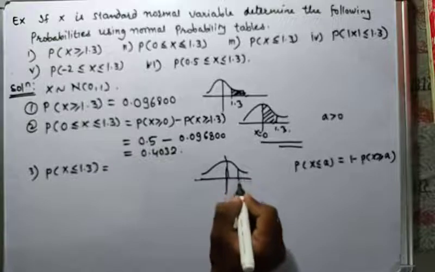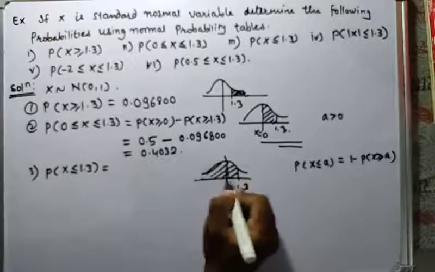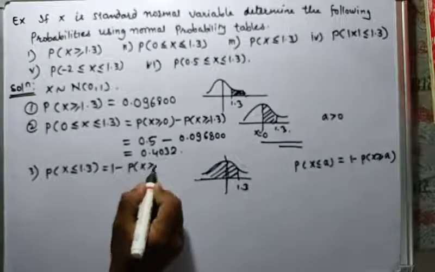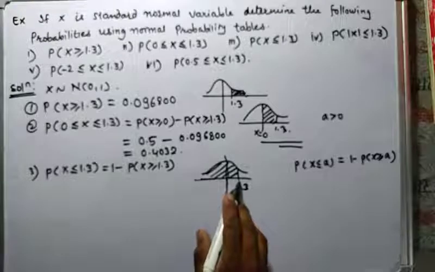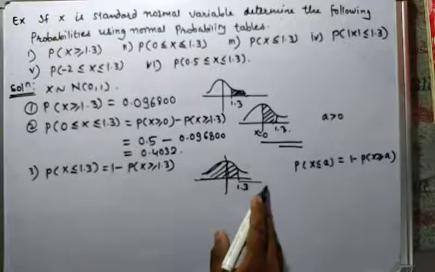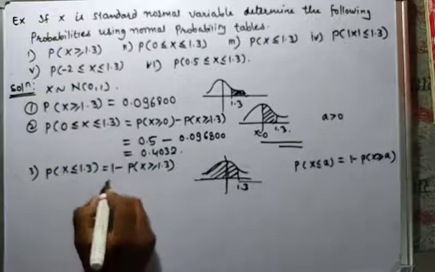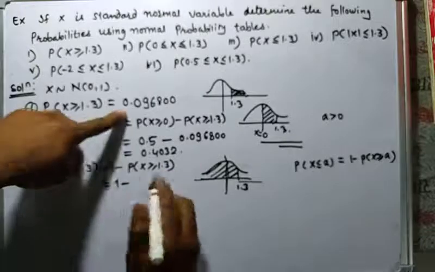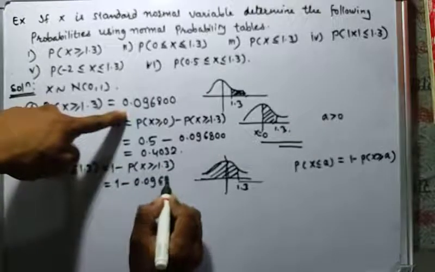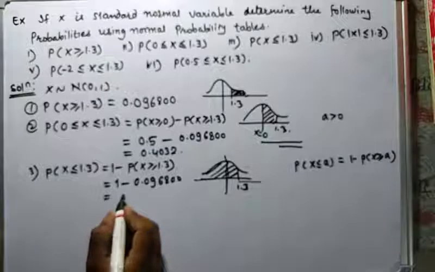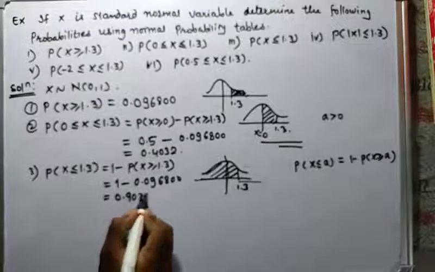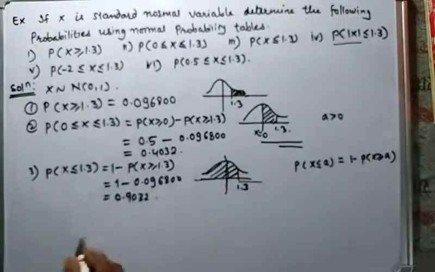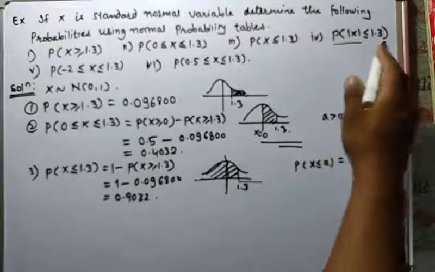It can be written as 1 minus probability of x greater than or equal to 1.3, which gives the remaining region. We know probability of x greater than or equal to 1.3 is 0.096800. After calculation you will get the answer 0.9032.